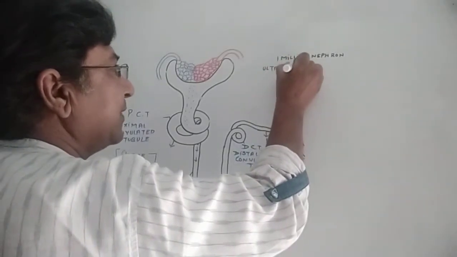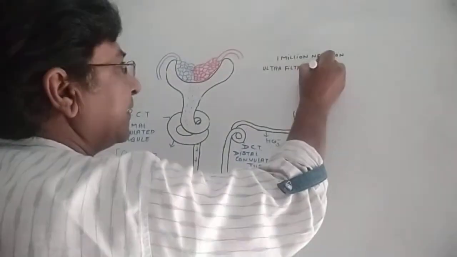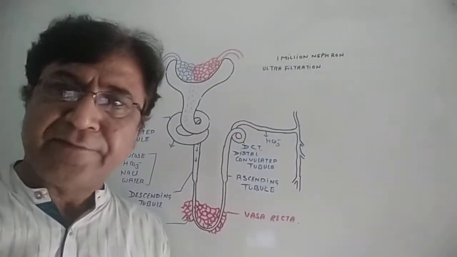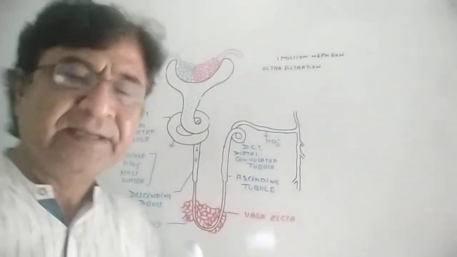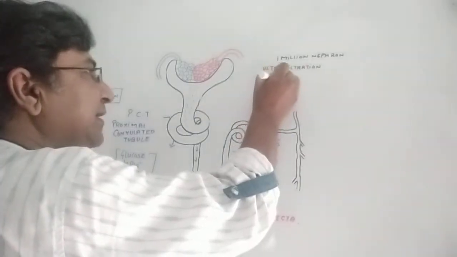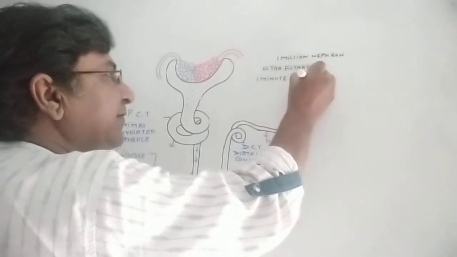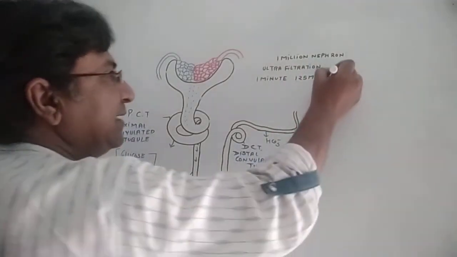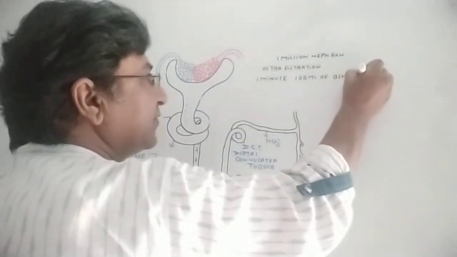What do you mean by ultrafiltration? In the whole of the kidney, 1 million nephrons are there. In 1 minute, about 125 ml of blood passes for filtration.